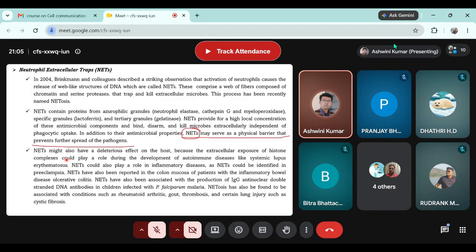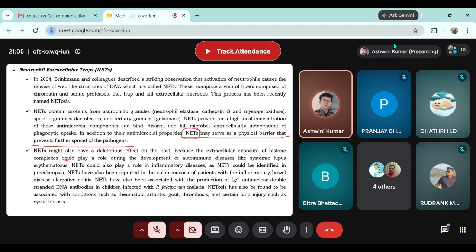And because immune cells, as I have said, are not trained to find histone proteins outside the cell, as soon as they find histone protein outside the cell, they will start mounting an immune response against the tissue itself.